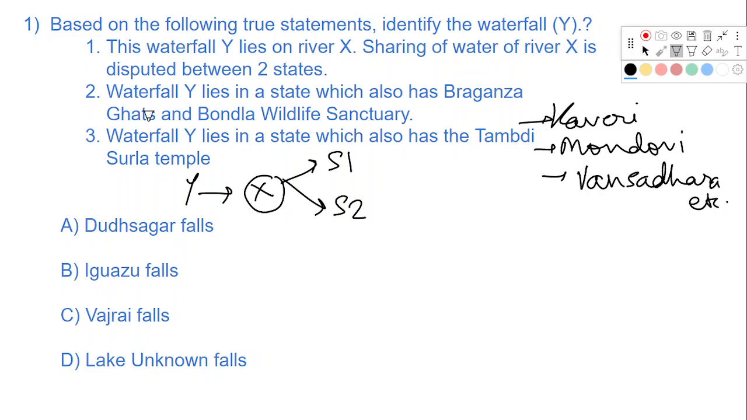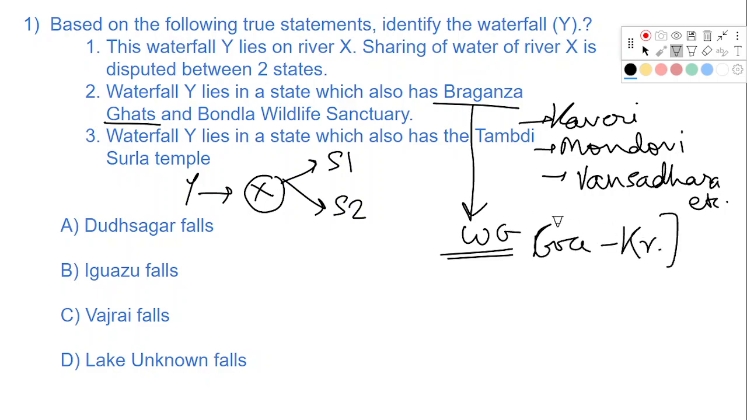Now let us go to statement 2. Waterfall Y lies in a state which also has Braganza Ghats and Bondla Wildlife Sanctuary. Now where is Braganza Ghats? The Braganza Ghats are part of Western Ghats. You must remember this. They lie at the border of Goa and Karnataka. They are part of two states, Goa and Karnataka. Based on statement 1 and 2, we can say that we are talking about river Mandovi and states Goa and Karnataka. Why river Mandovi? Because river Mandovi is disputed between Goa and Karnataka. Both states want to utilize the water of river Mandovi.